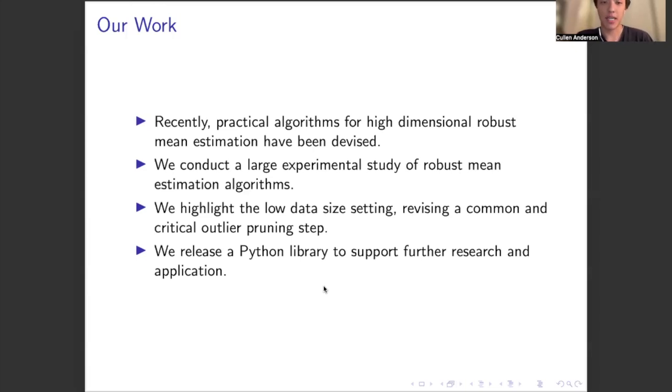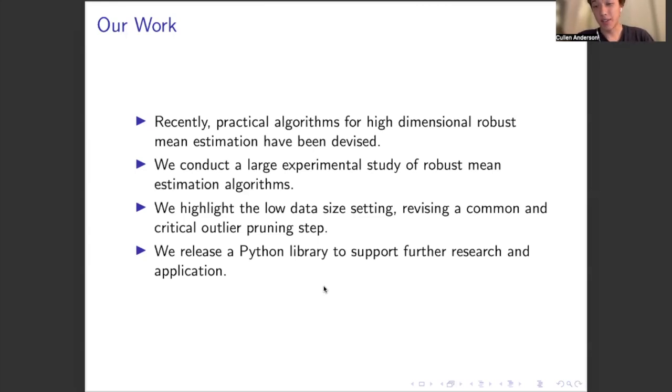So we aim to fill in these gaps. We conduct a large experimental study of robust mean estimation algorithms. We compare how they perform across a suite of distributions with synthetic Gaussian inliers, with synthetic non-Gaussian inliers, and also with data drawn from embeddings from machine learning models, which is an increasingly prevalent setting now.